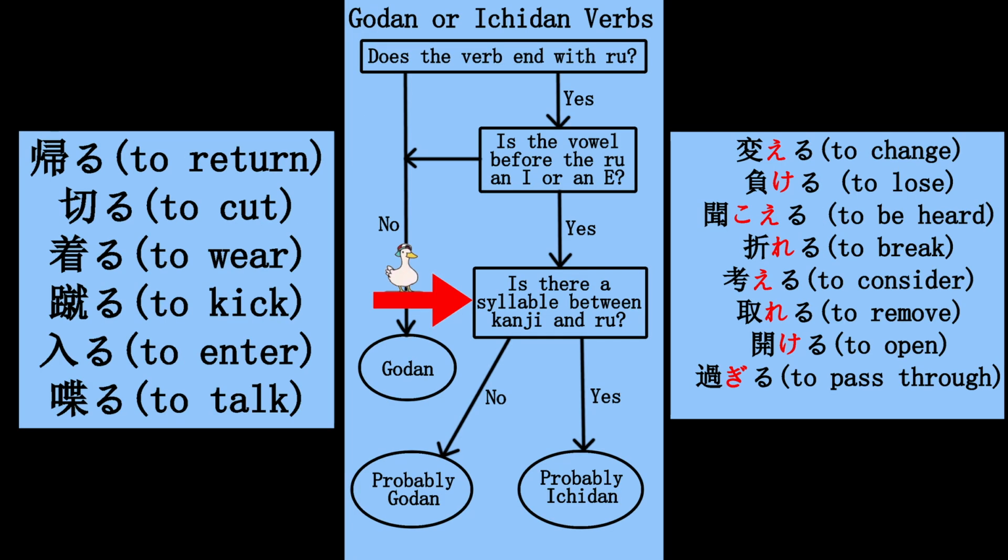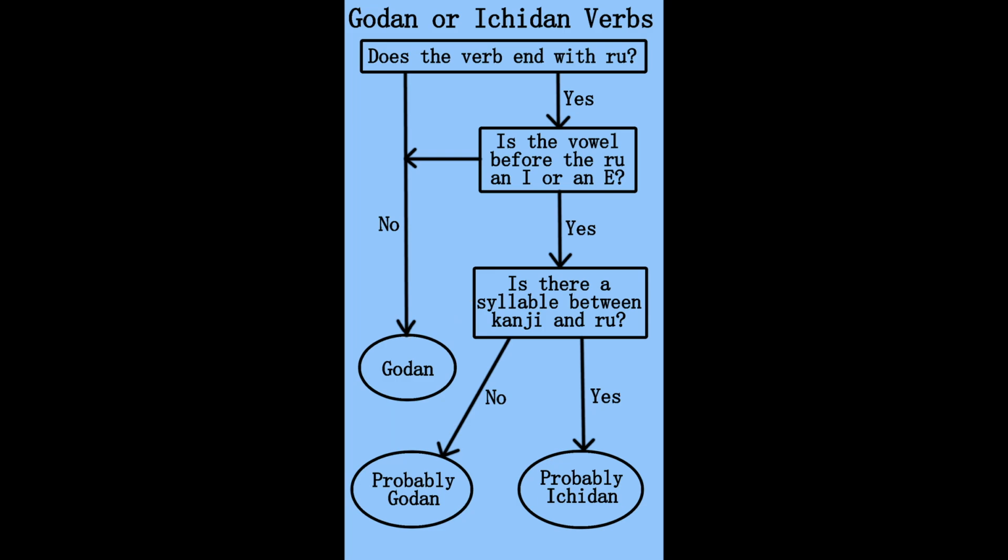Back to identifying which is an Ichidan verb and which is a Godan verb. For most of them, Godan verbs ending with ru that have an I or E vowel are written with their kanji and then directly followed by ru. Ichidan verbs, on the other hand, often have the vowel I or E written after the kanji as an additional kana syllable. So while this method is not bulletproof, it narrows it down quite a bit and is